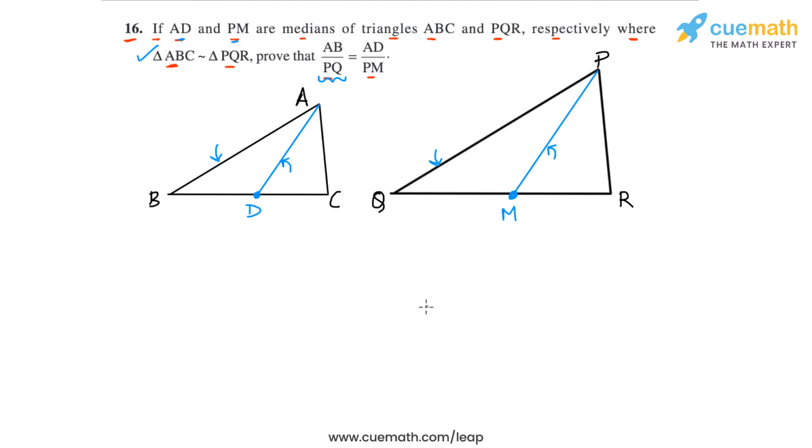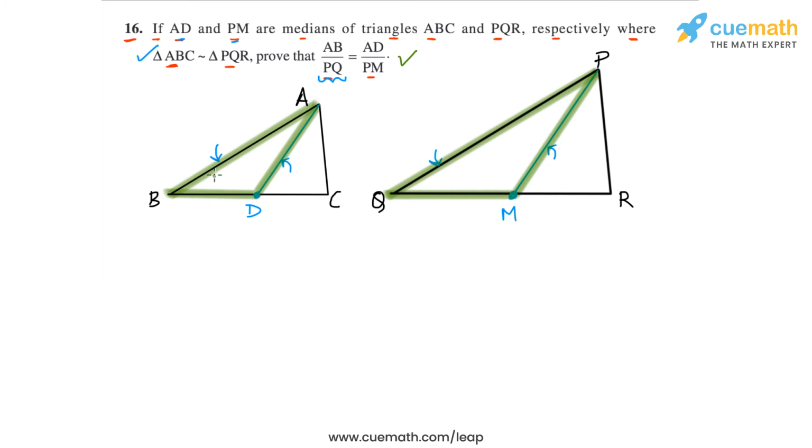We will first consider the triangles ABD and PQM. So let me highlight these two triangles for you. ABD is this triangle, and PQM is this triangle. So if we show that these two triangles are similar, then this result will follow automatically. So how can we show that these two triangles are similar?